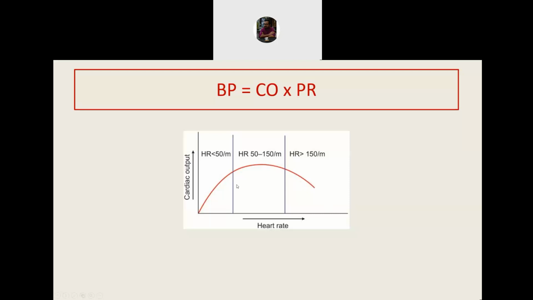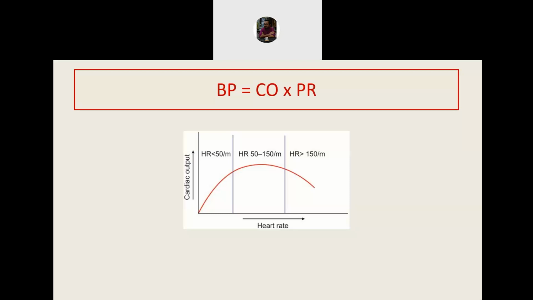Why does this happen? Because if the heart is beating very fast, then the duration of systole and diastole also become very less. As the diastolic duration decreases, the ventricles cannot fill properly. There is less time for the ventricle to receive blood. That means the end diastolic volume or preload becomes less. Then again by Frank Starling's principle, the cardiac output becomes less.